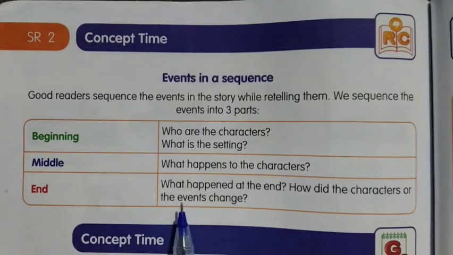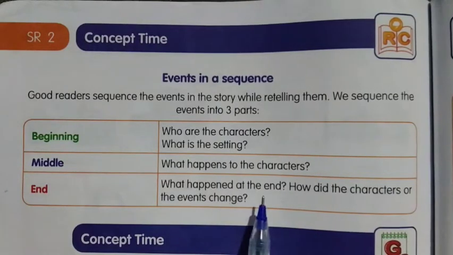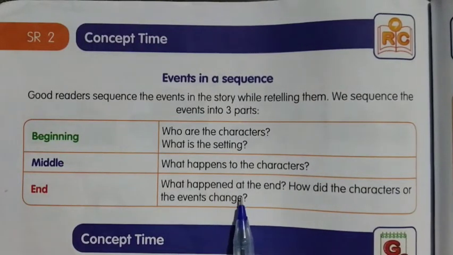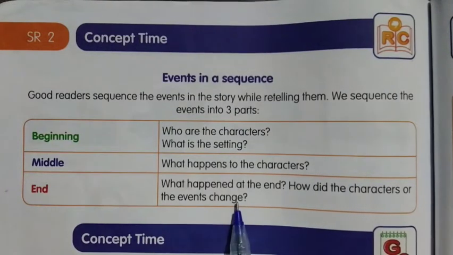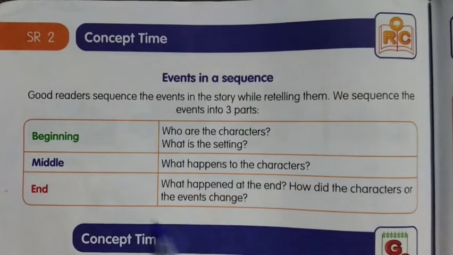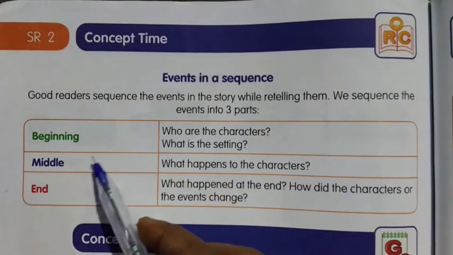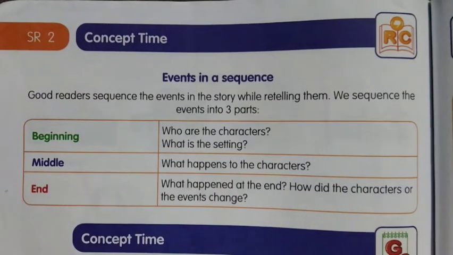End. At the end, what solution did they find for that problem? What happened at the end? How did the characters or the events change? These are the 3 parts of how to sequence the events of a story.